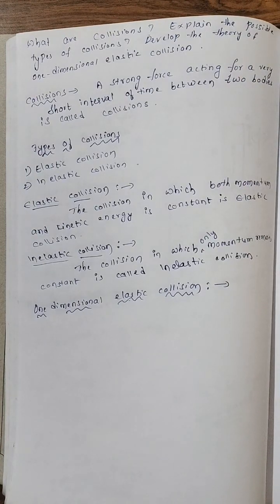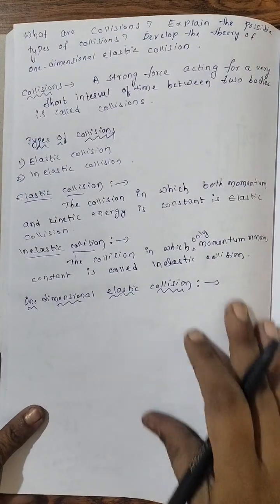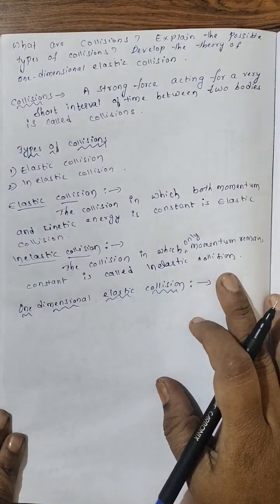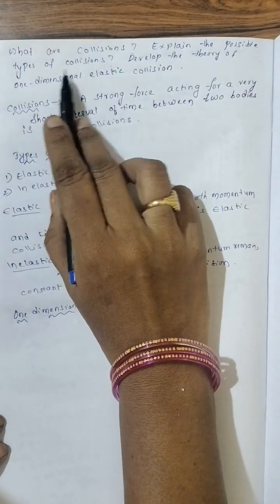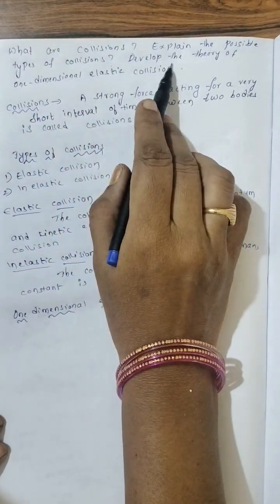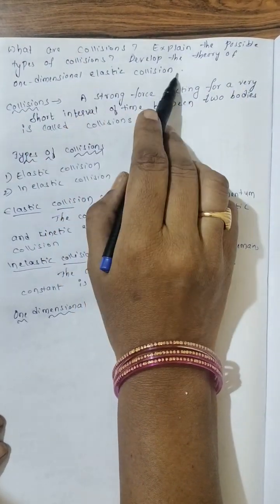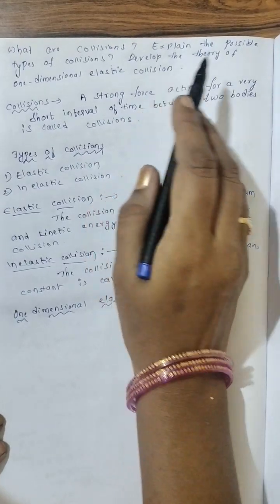Okay. So now the question is, what are collisions? Explain the possible types of collisions. Develop the theory of one-dimensional elastic collision.